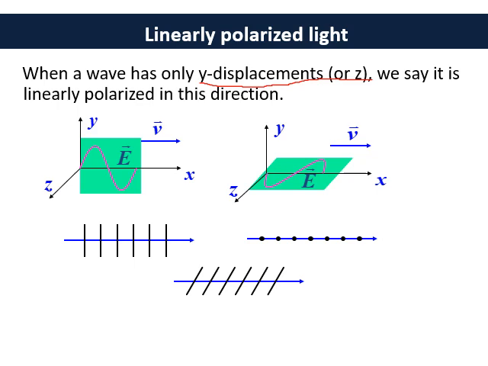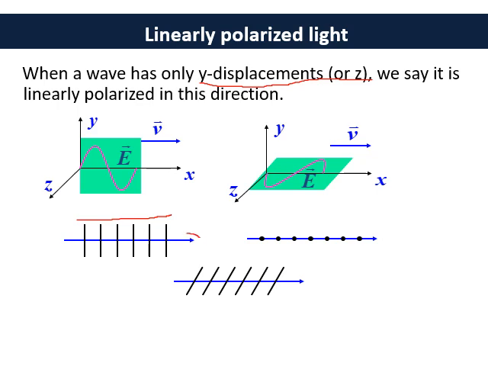Okay, so let's say we have a wave and it has oscillation only in the y direction. If you see, this is the oscillation in the y direction while it is propagating in the x direction. So the electric field is only in the y direction. This light will be called linearly polarized light in the y direction. This can be represented by horizontal lines. If you can see, these are the horizontal lines here, and they are perpendicular to the direction of propagation.